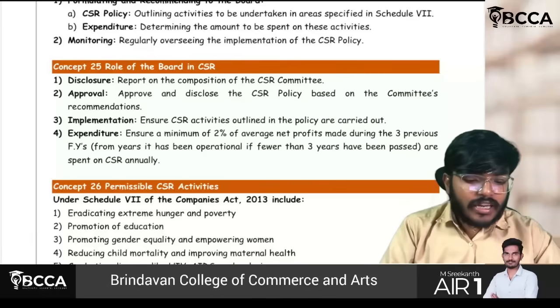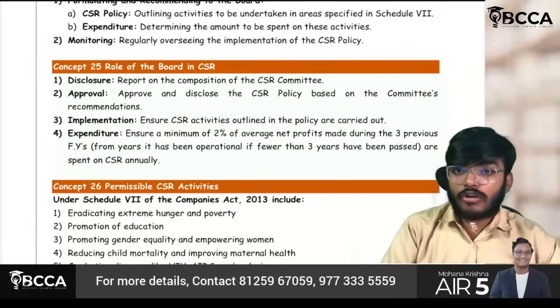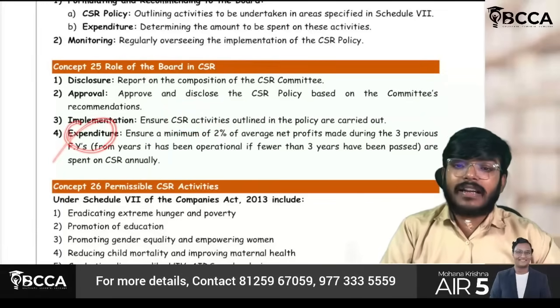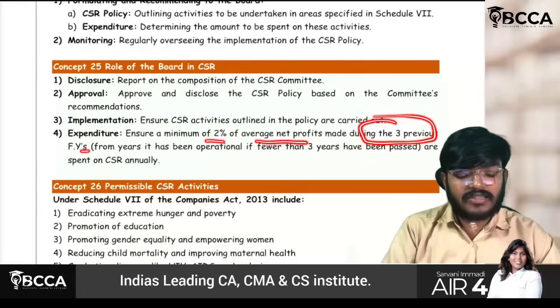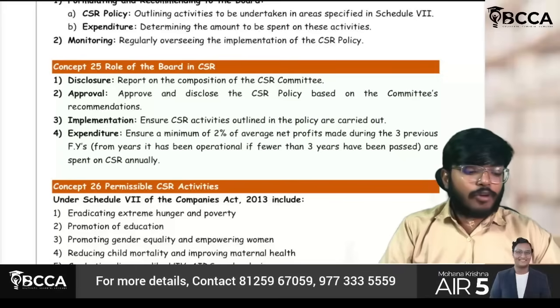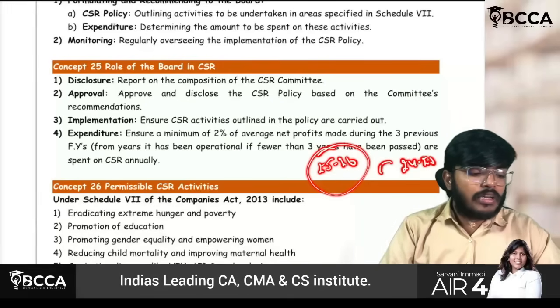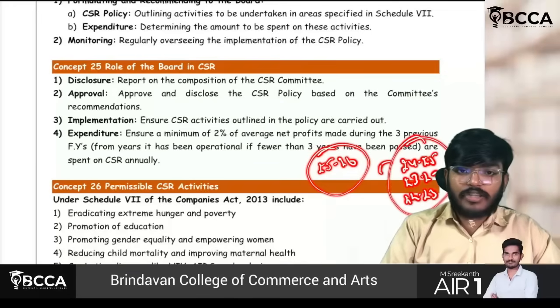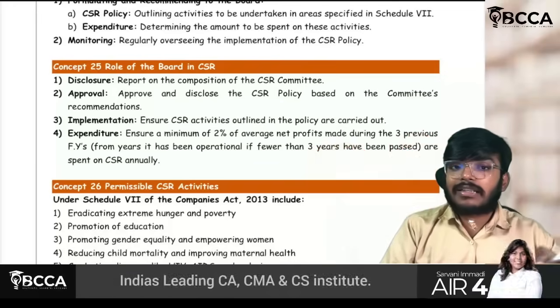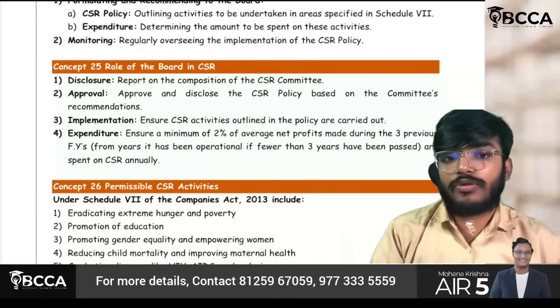Implementation, the board will only be checking whether all the activities have been carried out nicely or not. And lastly, expenditure means a minimum of 2% of the average net profits during the 3 previous financial years. If you are checking the limit for 25-26, then you have to go for 24-25, 23-24, and 22-23, the profits of these 3 years you have to take. And the average of these 3 years' profits, at least 2% you have to invest towards corporate social activities.